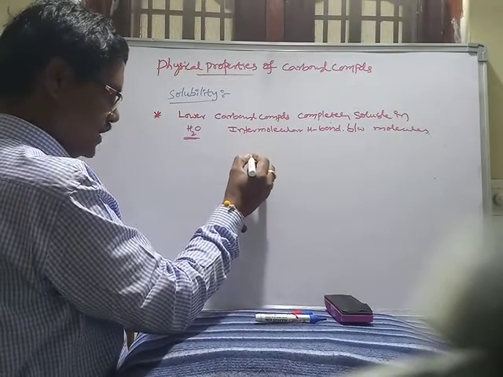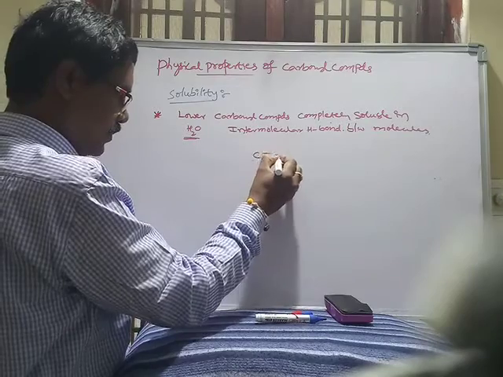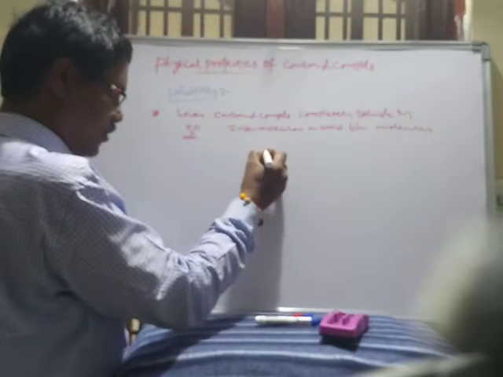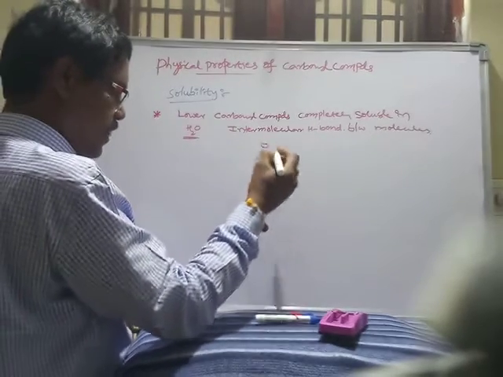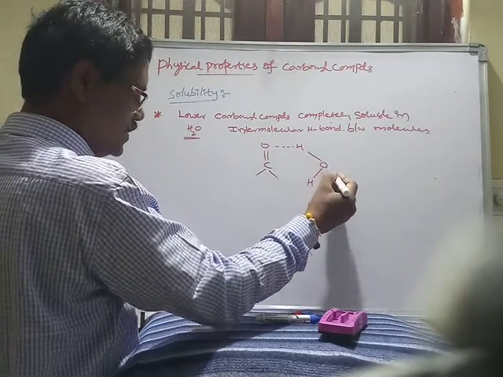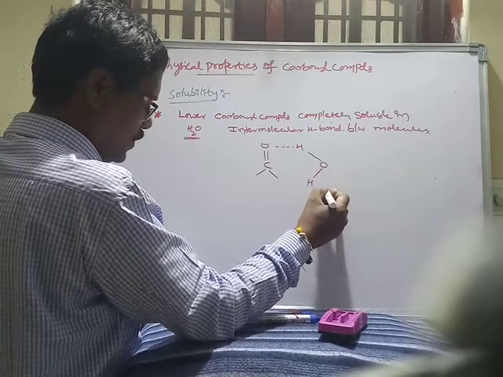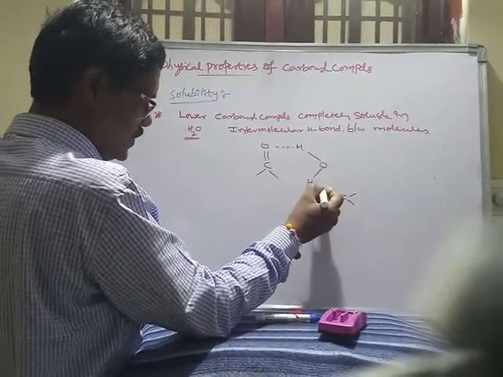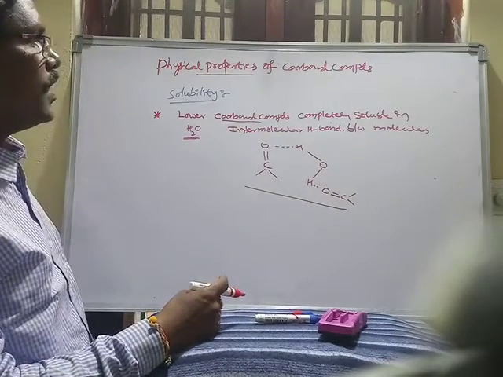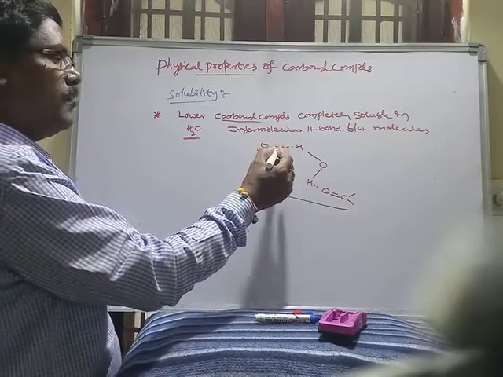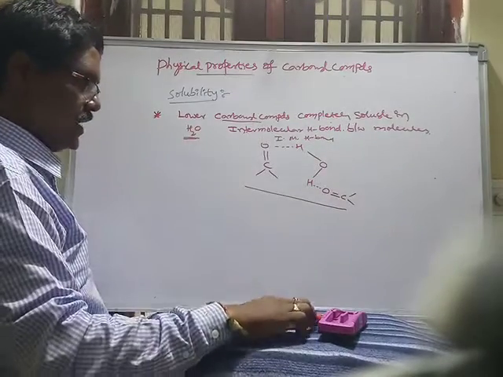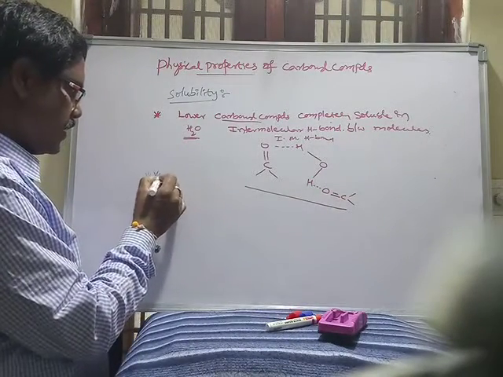So this is the carbonyl group, and this is the water molecule. This is another carbonyl group. That's why the lower carbonyl compounds are completely soluble in water. It is due to the formation of intermolecular hydrogen bonds. This is the reason.